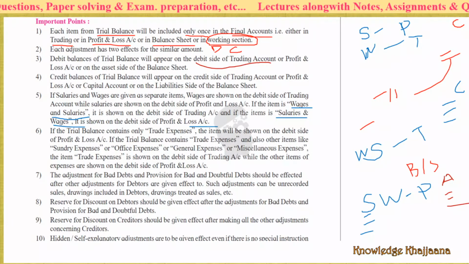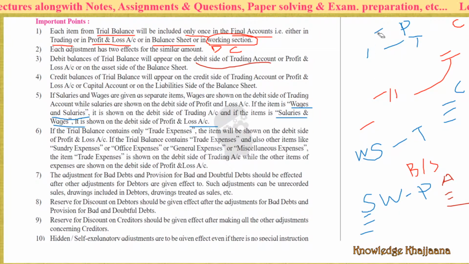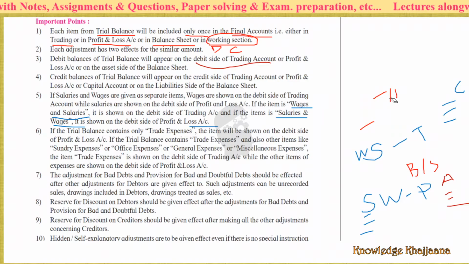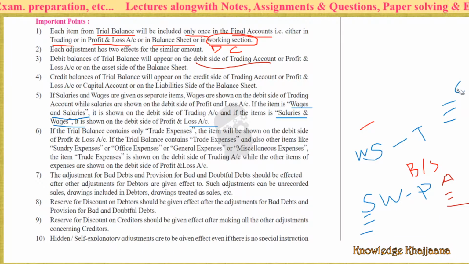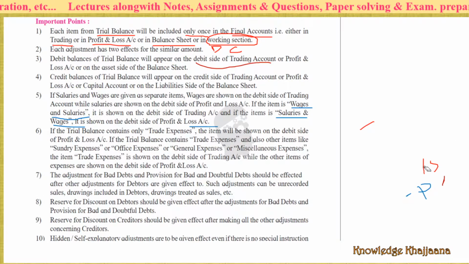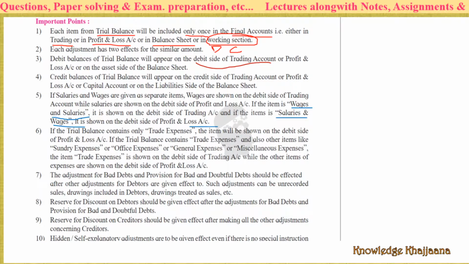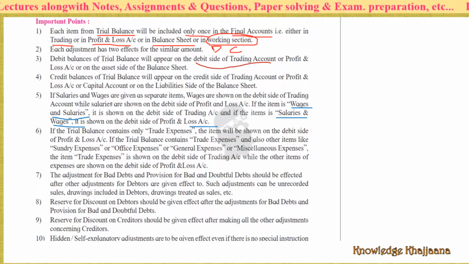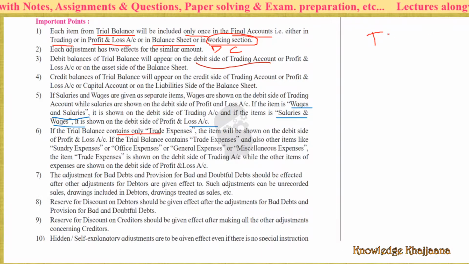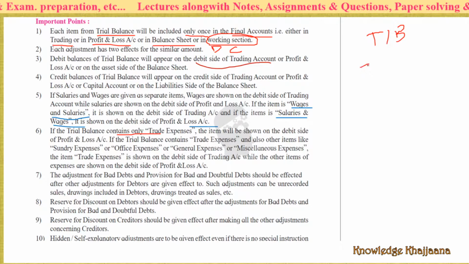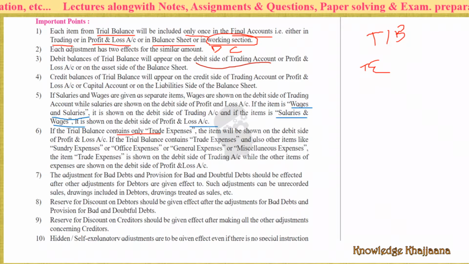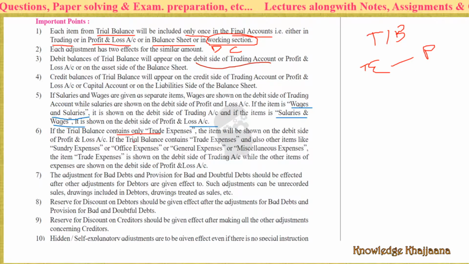Next adjustment. If the trial balance contains only trade expenses, only trade expenses is given in the trial balance, the item will be shown on the debit side of the profit and loss account.